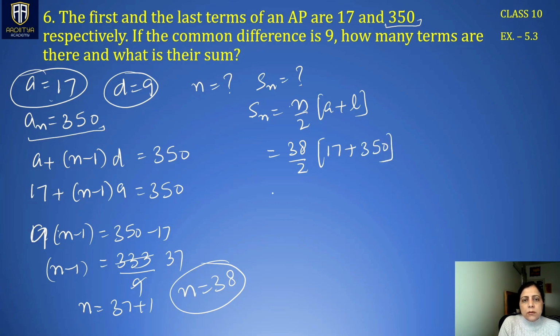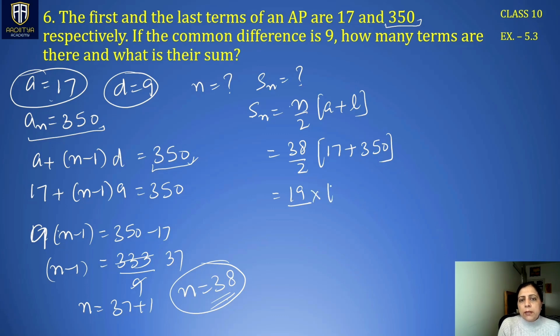So 38 by 2. Don't get confused. n is 38. n means the number of terms is 38, which is representing 350. That means there are 38 terms, and the 38th term is 350. So the last term in the sequence is 350.